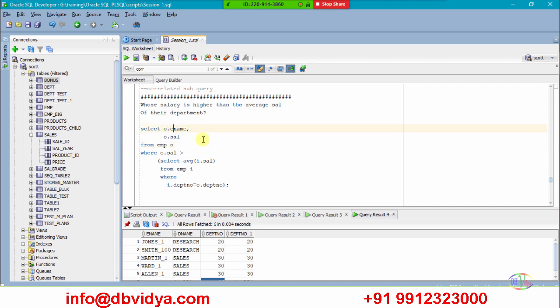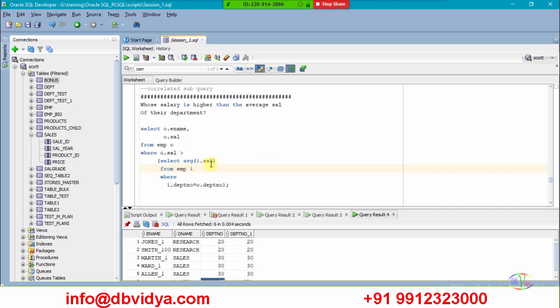Okay, average salary. But this average salary also I want for the specific department of this EMP, because I am using the EMP table again. I have aliased it with I. You can use I or D or whatever it is. I have used I because I means inner query, O means outer query. That is my intention. You can write any alias name. So EMP I. Now what is the condition?